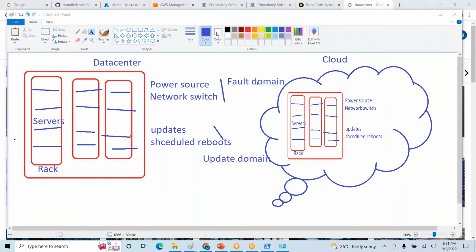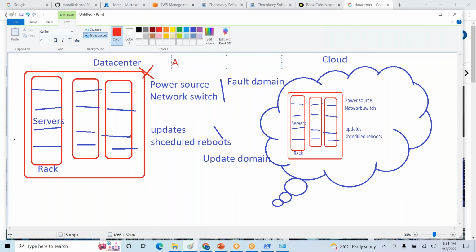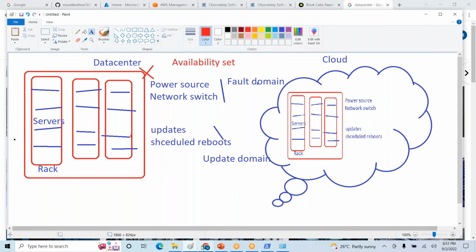Imagine like an entire data center went down due to some issue. Then it won't help. Availability set won't help. So we are saying that it will provide rack level redundancy only.